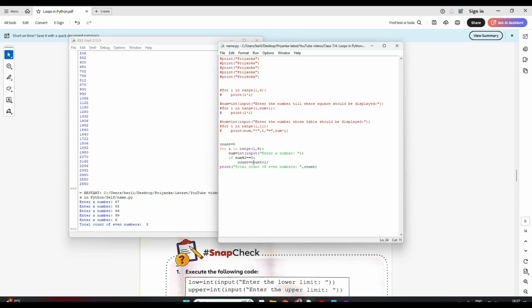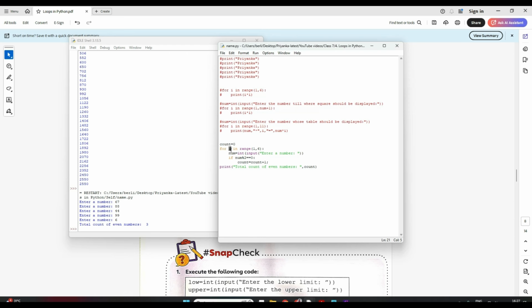So here count was 1, now it becomes 1 plus 1, which is 2. Now count becomes 2 here. Now it will again go up for I is equal to 4. I enter the number which is 99. Now this condition is false here, so it will not come to this line. Count still remains 2. It will go up again.